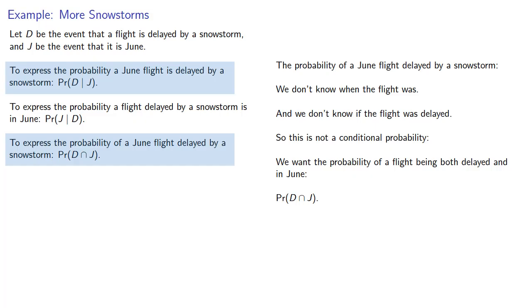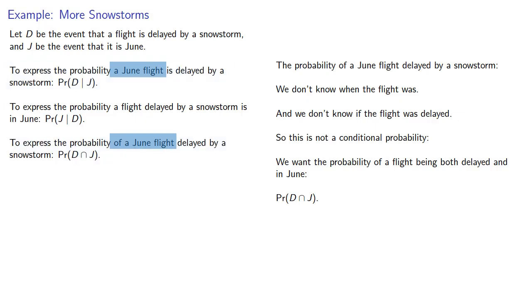And here's an example of just how difficult it can be to identify conditional probabilities in a natural language. These two statements appear to be almost identical. A single word changes this conditional probability into an unconditional probability. Again, this could be even trickier because conjunctions are often stated without using and.